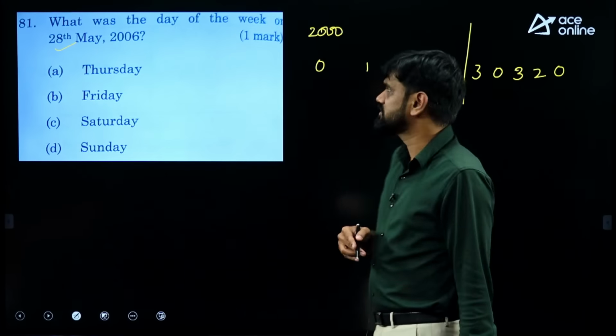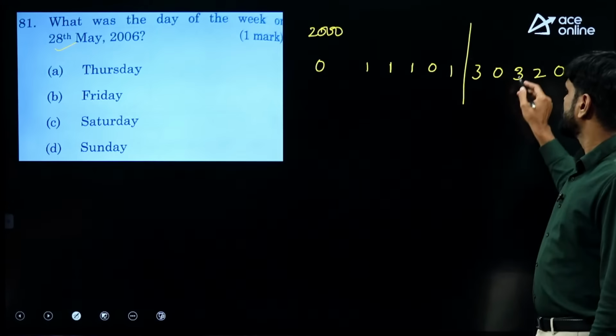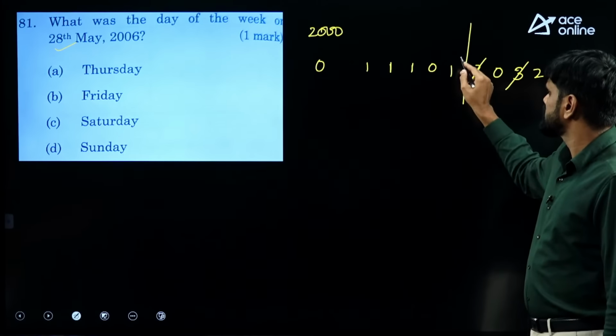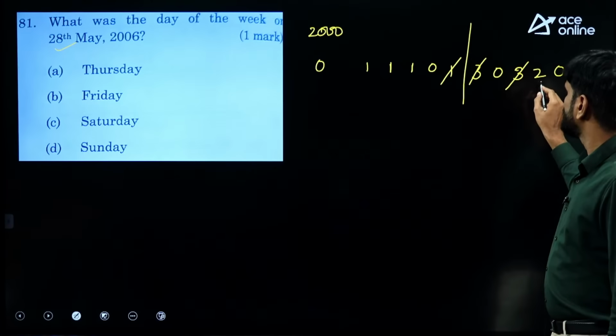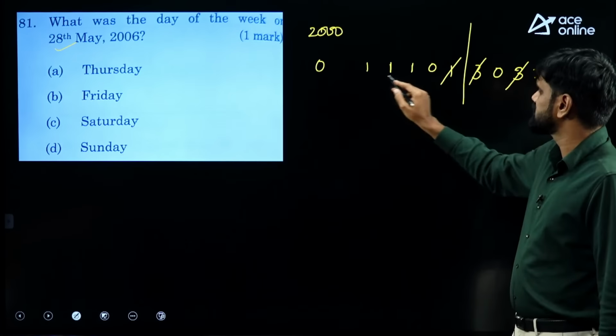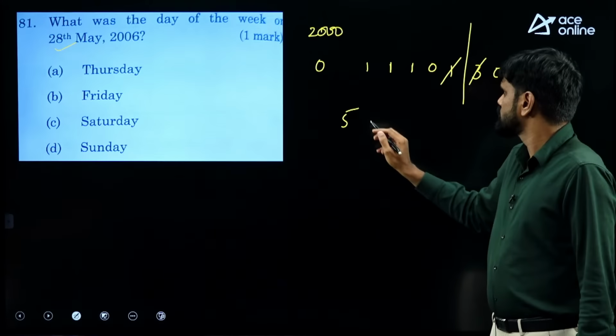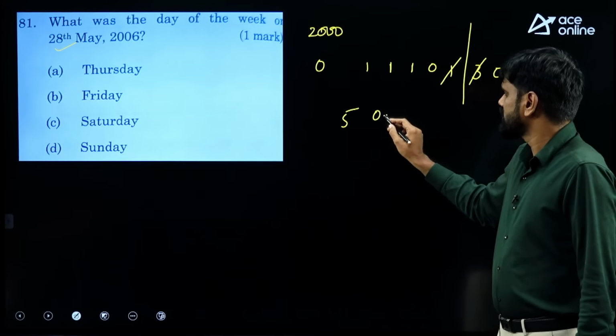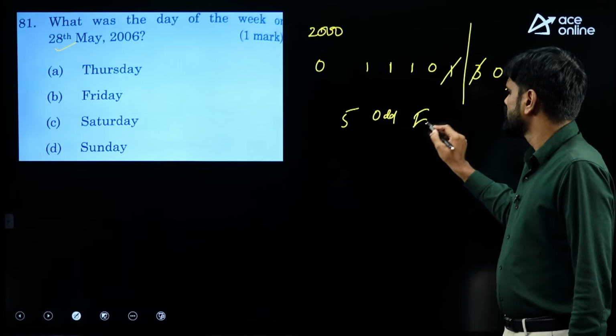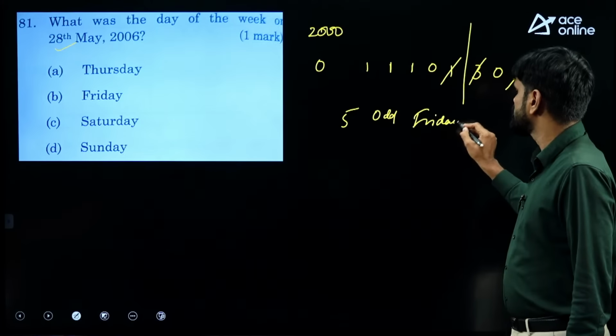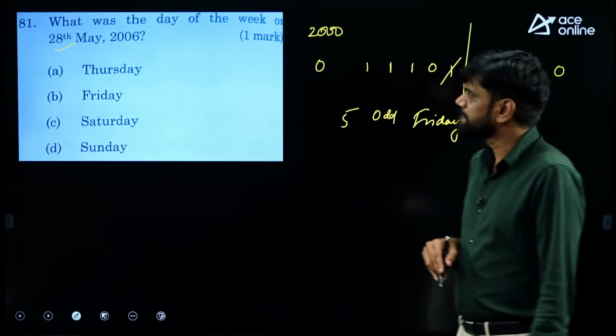When you count the total number of odd days, 3 plus 3 plus 6 plus 1, 7, done. Now we are left with 2 plus 3, 5. There are 5 odd days. 5 odd days represents which day? Friday. Hence your answer has to be Friday.